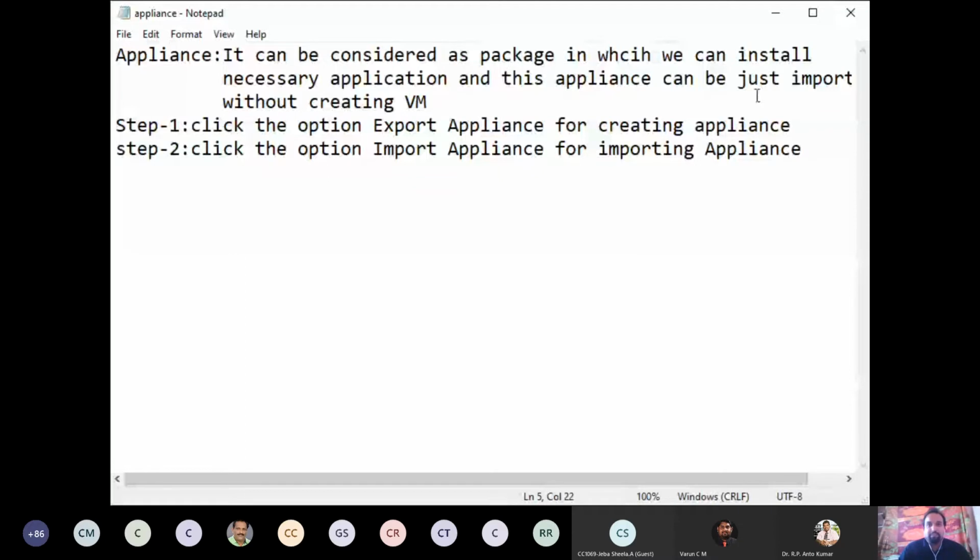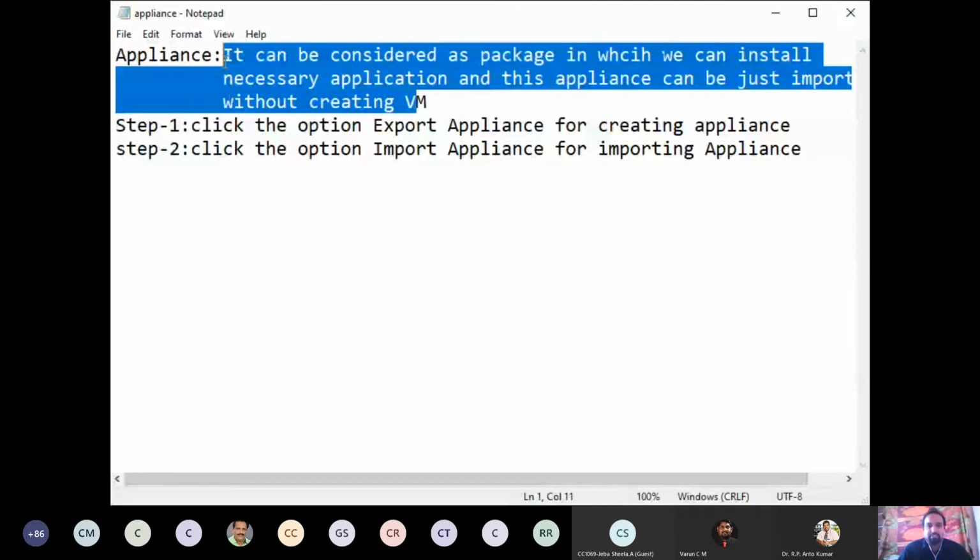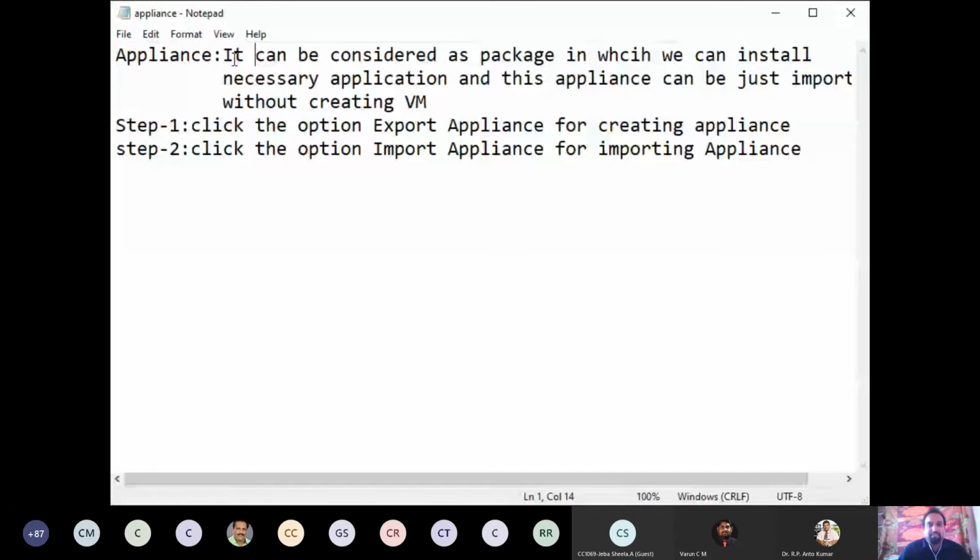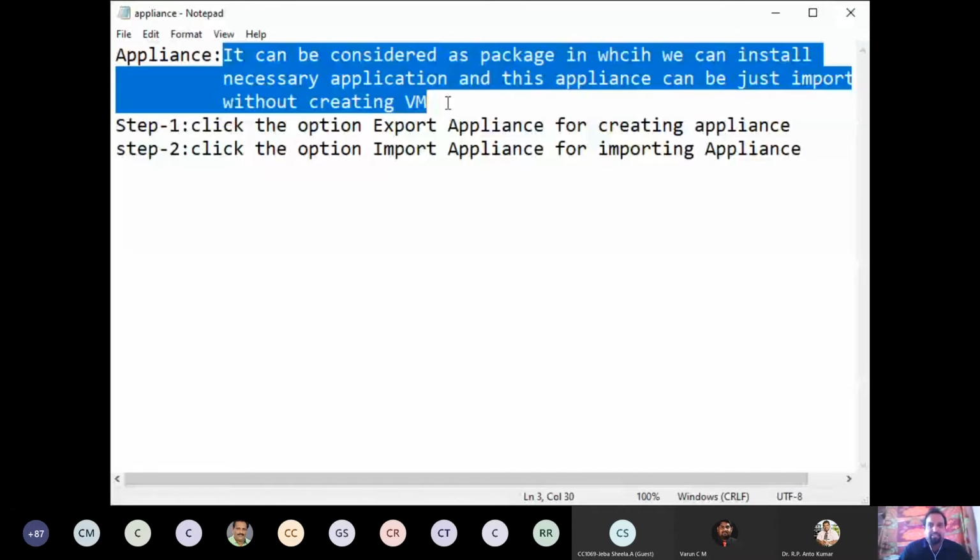So what do you have to do normally? Normally you have to install separately, in different systems. Here, if you create one appliance or package, we can import this in VirtualBox, and we can work with this package on all the systems which are present. This is the usage of an appliance.